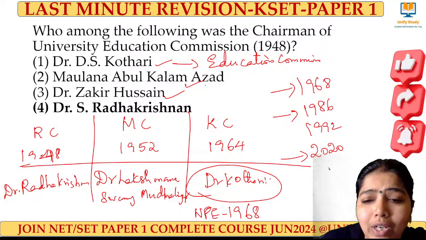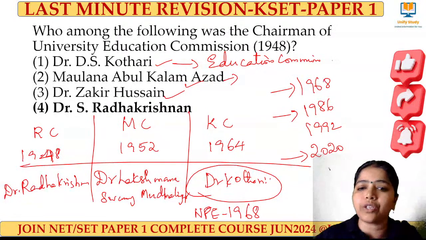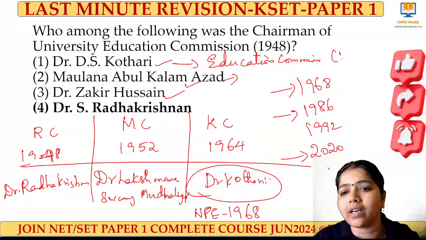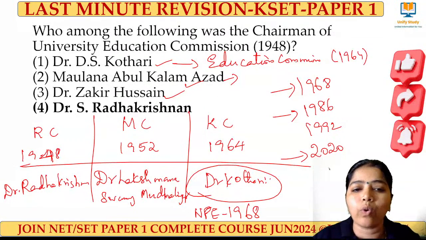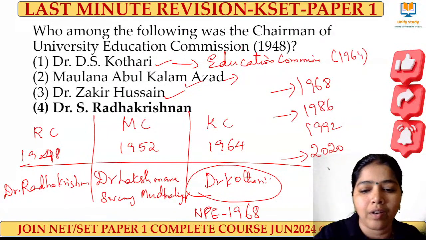And who is Maulana Abdul Kalam Azad? The Education Commission chairperson is Kothari in the year 1964. And who is Maulana Abdul Kalam Azad?